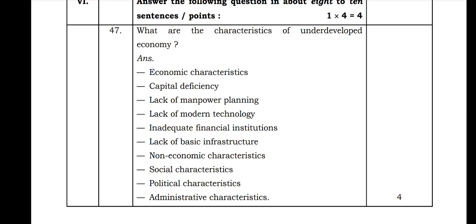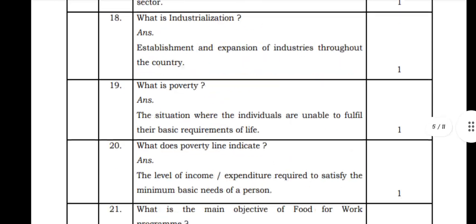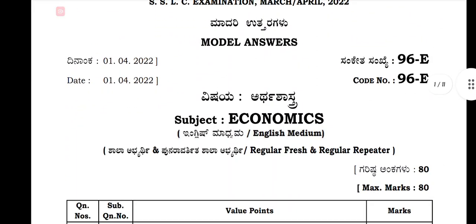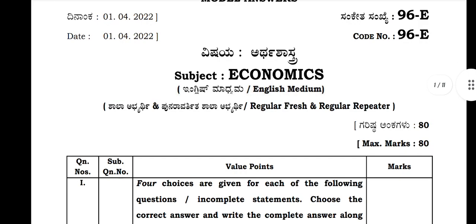Economic characteristics: capital deficiency, lack of manpower planning, lack of modern technology, inadequate financial institutions, lack of basic infrastructure. Non-economic characteristics: social characteristics, political characteristics, administrative characteristics. So these are the characteristics of an underdeveloped economy. So this was your economics question paper, 10th standard economics question paper 2022, Karnataka board.